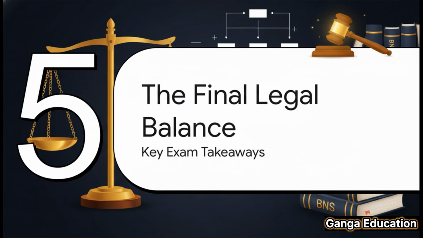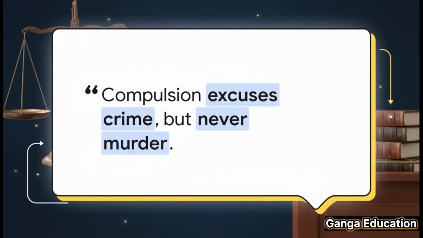All right, let's bring it all together. What are the absolute must-know takeaways from our look at Section 32? If you only remember one thing from this entire explainer, please make it this. For any exam, for any legal discussion, this is your golden rule. Compulsion excuses crime, but never murder. That single sentence perfectly sums up both the power and the limits of this law.